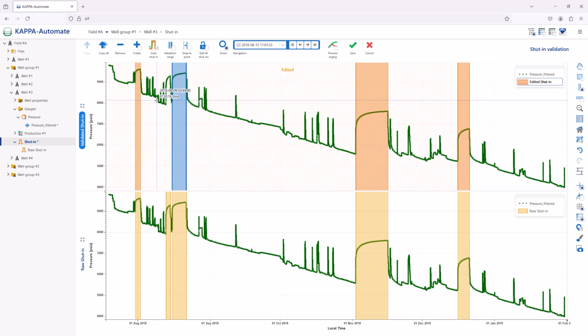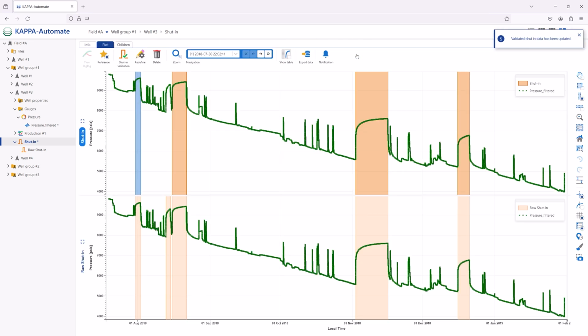Once satisfied, Save is clicked on to validate the copied shut-ins. Any workflow, process, or user task which requires a new shut-in is now automatically triggered, potentially including corrected production computation and IPTA. This concludes this session on shut-in detection in KAPPA Automate.